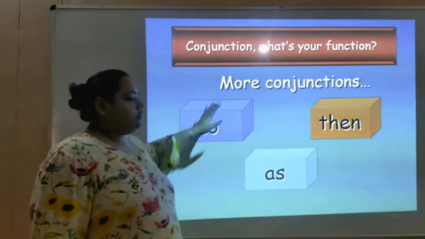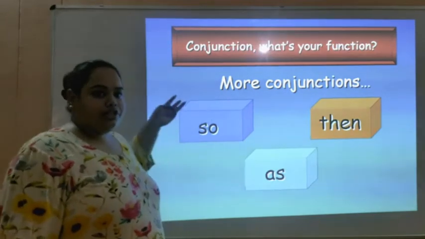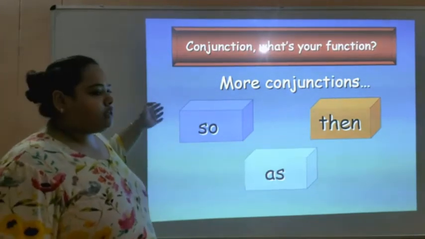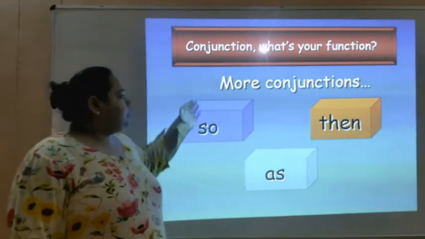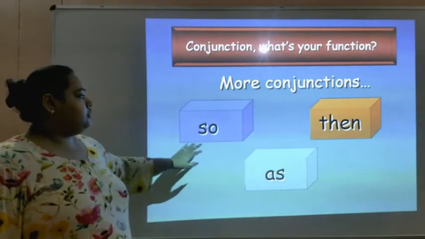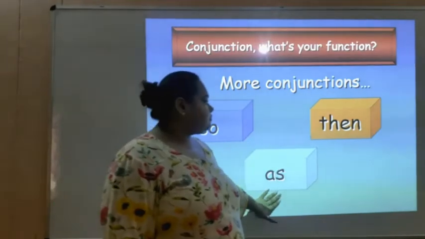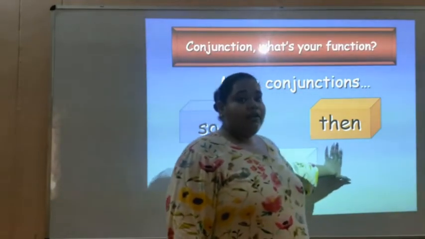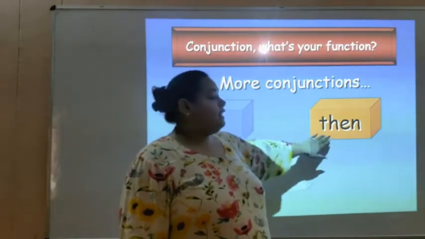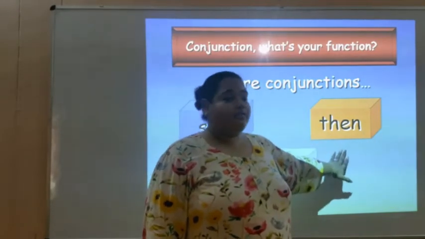The previous three conjunctions were very common. These are some more conjunctions: so, as, then. Children, please notice it is then, not than.